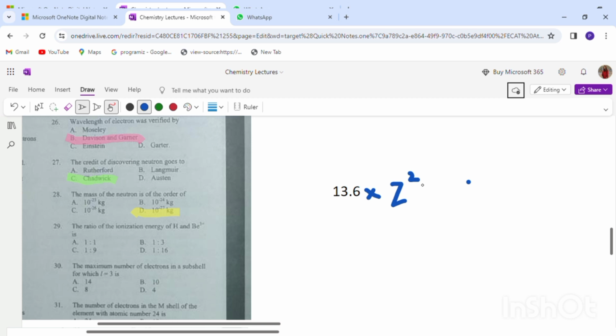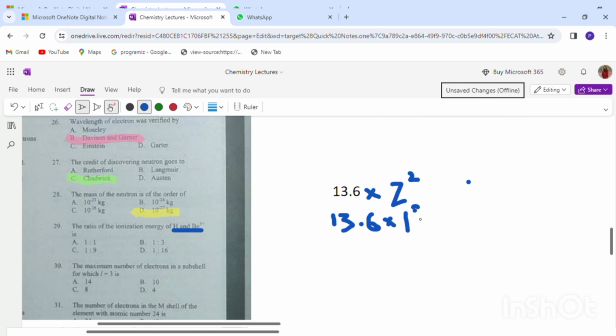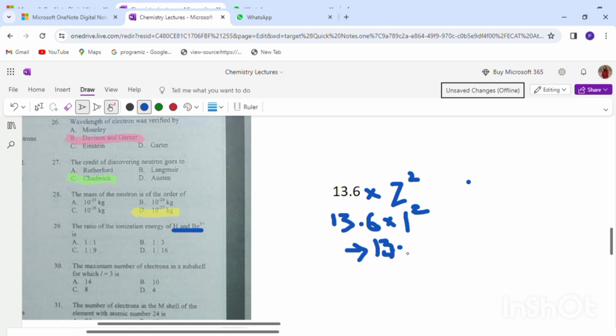Now let's find for the hydrogen first, because we need to find the ratio of it, right? For hydrogen, the atomic number is 1. So 13.6 into 1 square, since the hydrogen atomic number is 1, so the answer must be 13.6 only. This is the hydrogen we have found.